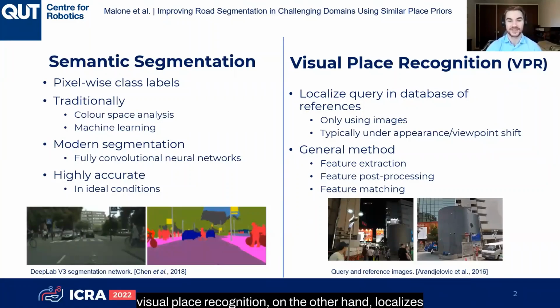Visual place recognition, on the other hand, localizes query images in a database of reference images, where typically there's also some sort of appearance or viewpoint shift between the query and reference images. Generally, the methodology used is feature extraction, followed by post-processing and then feature matching.